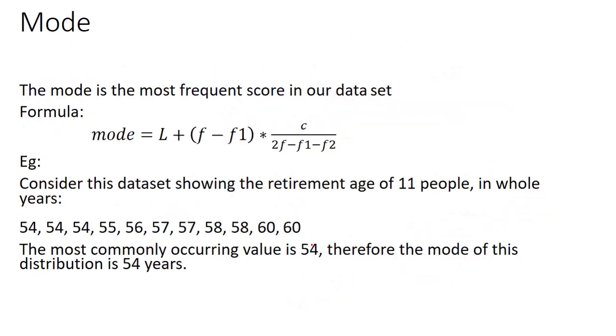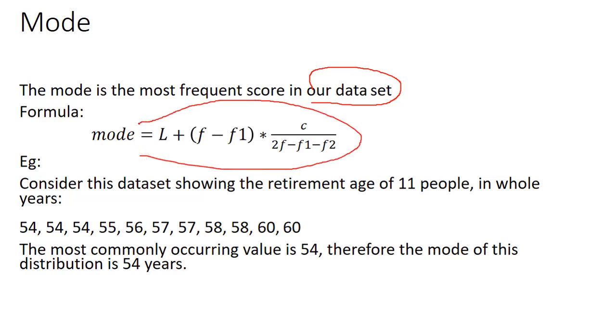Now we can see mode. Mode is the most frequently repeated score in our data set. If one value is repeated frequently in our data set, then it is called the mode. This is the formula for grouped data: L plus (f minus f1) divided by (2f minus f1 minus f2), into class interval. This is the formula for mode. We can see one example also. This is my data set having 11 people: 54, 54, 54, and so on up to 60. Here 54 is the most repeated value, so this is the mode.